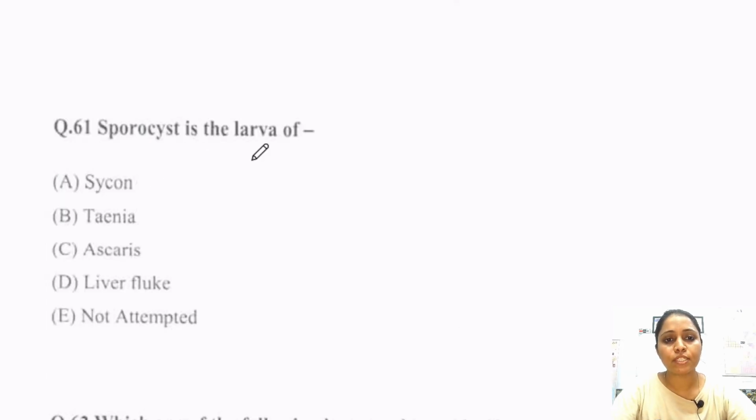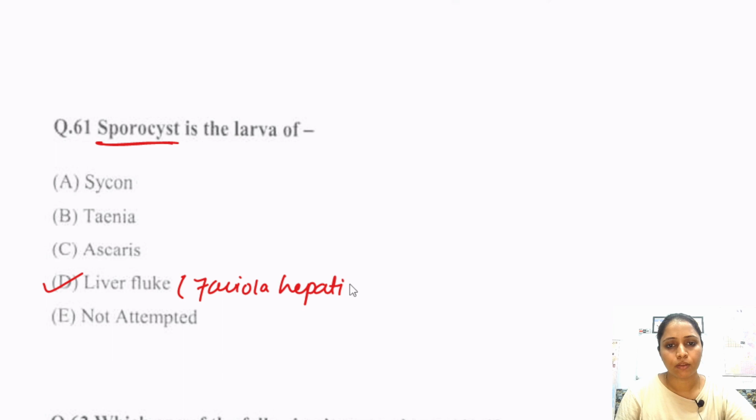Next is, sporocyst is the larva of. Sporocyst, cercaria, metacercaria, these are all larvae of the liver fluke, Fasciola. This is a trematode, a parasitic flatworm.